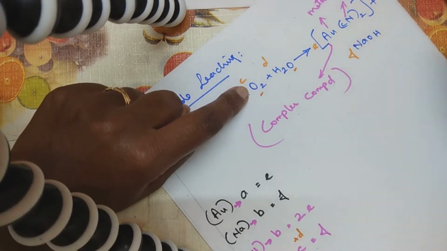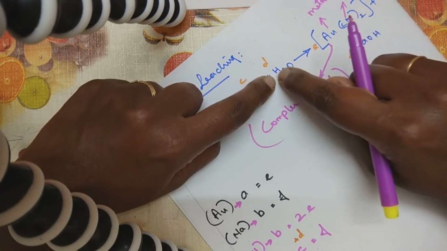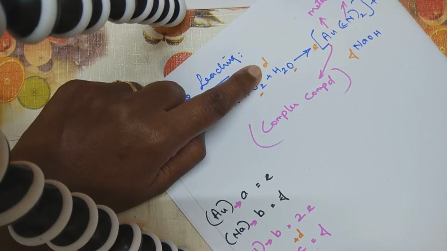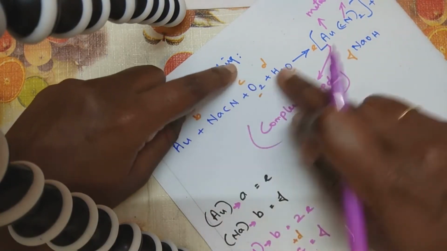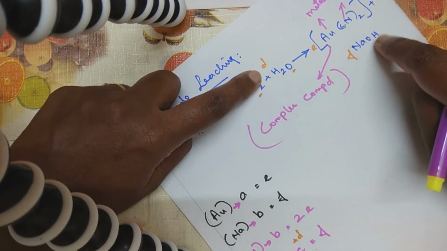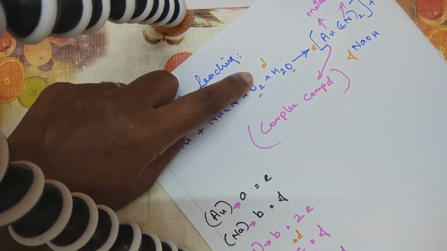Next I'm writing in terms of hydrogen. So how many times hydrogen do I have here? 2 times hydrogen. What's the alphabet given? D is given to me. So that is 2D. On the other side, how many times hydrogen do I have? Only 1 time. What is the alphabet given there? F. So 2D is equal to F.